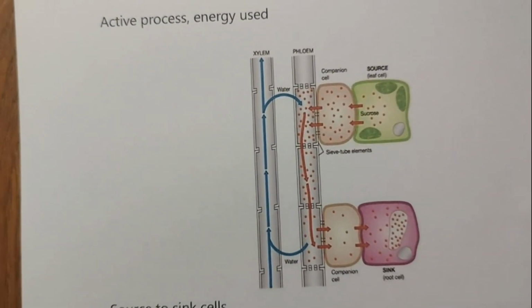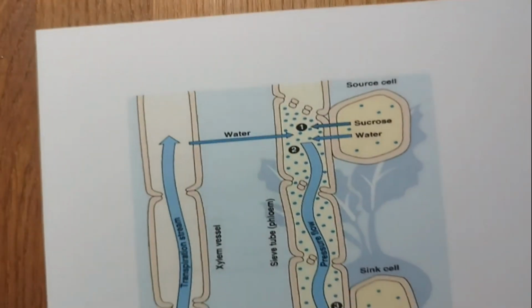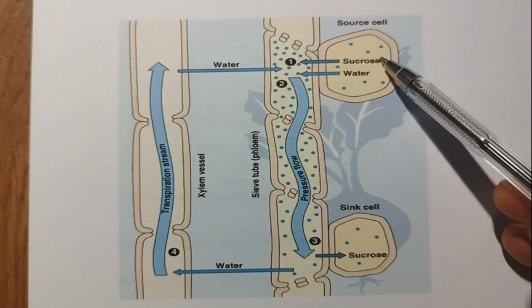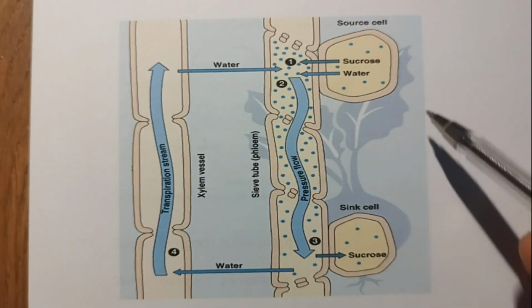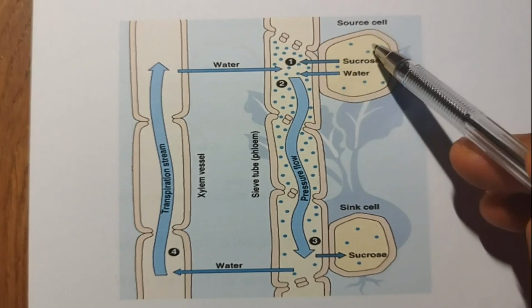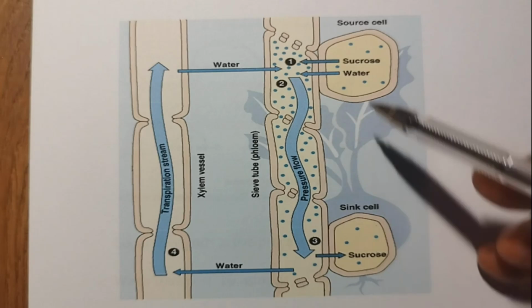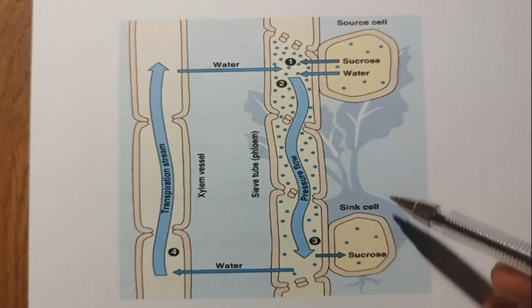Now, material like sucrose, so have a look at this diagram. There is a source cell and there is a sink cell. The source is where the sugar, amino acid and other material are produced, and the sink cell is where they are deficient, that is, they lack this sugar, amino acid and other products of metabolite.